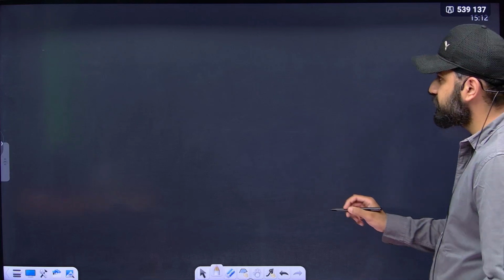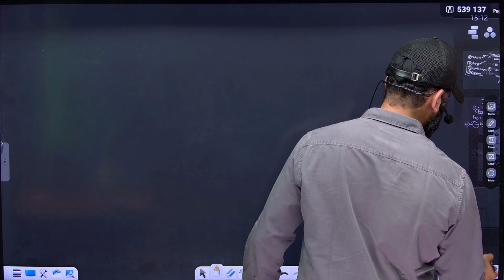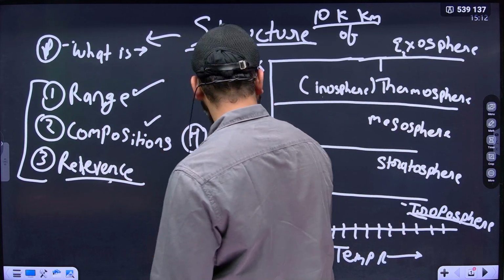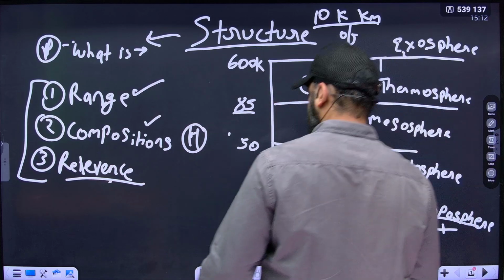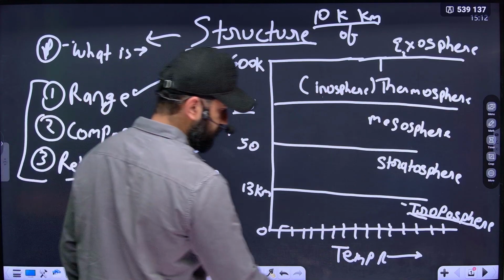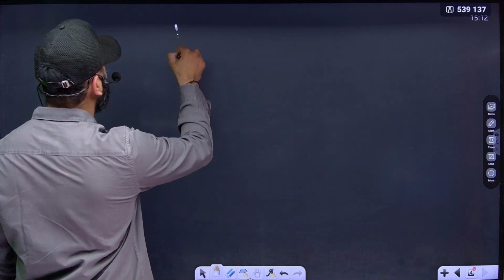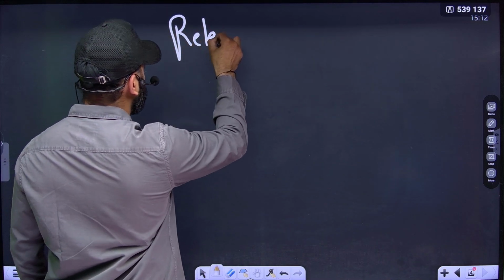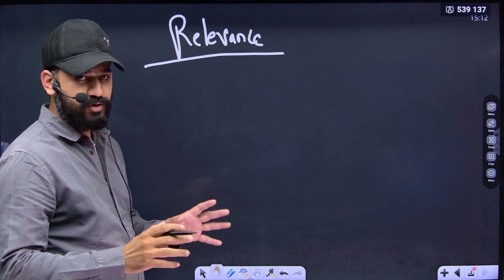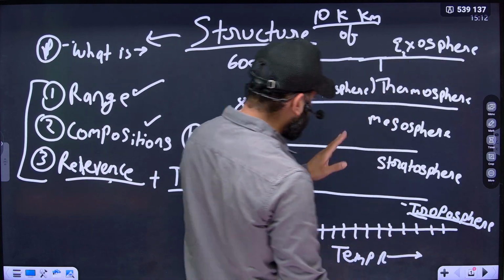Let us talk about what the next thing is. We know about range, we know about composition. Let us talk about relevance and temperature. First of all, we have to know what the temperature range is in these atmospheric layers.